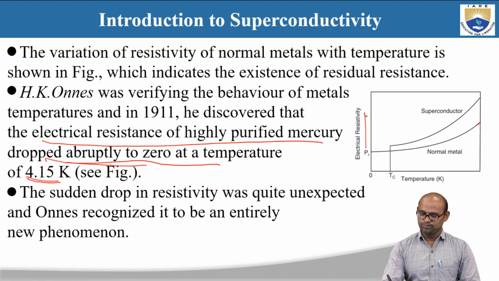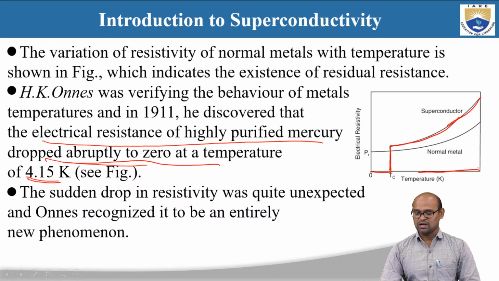So this is the curve of highly purified mercury. As the temperature decreases, the resistivity also decreases, but at a temperature called TC, the critical temperature, the resistivity abruptly drops to zero.